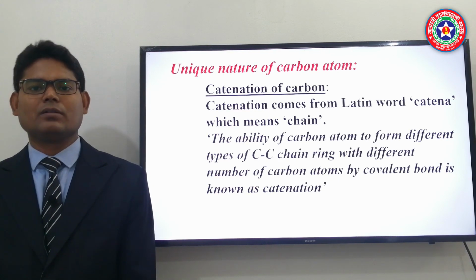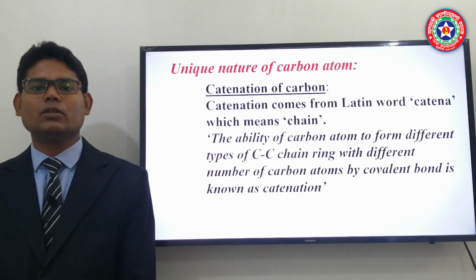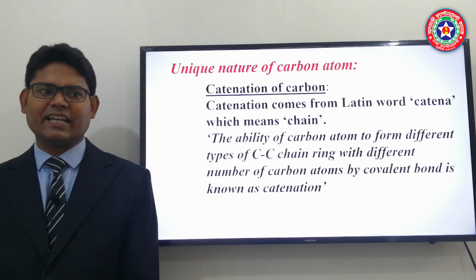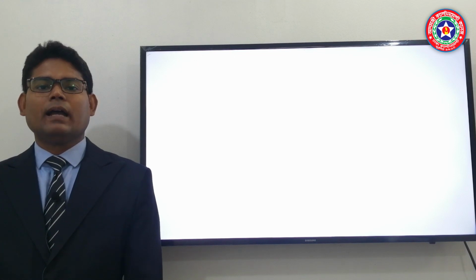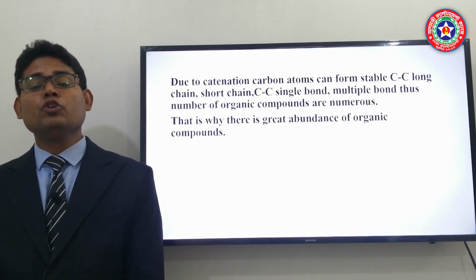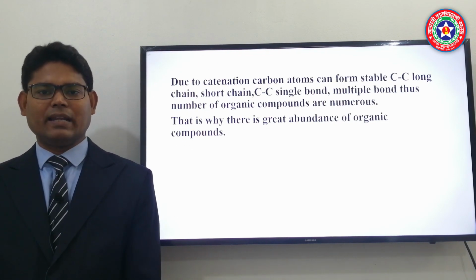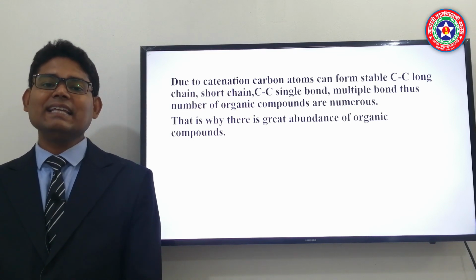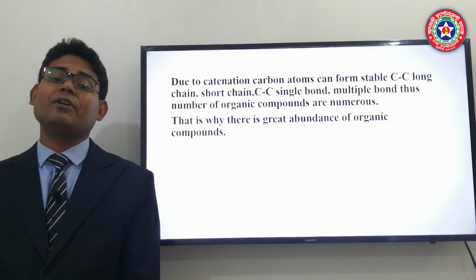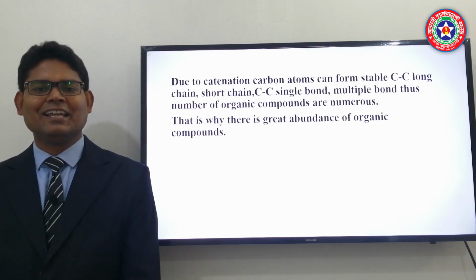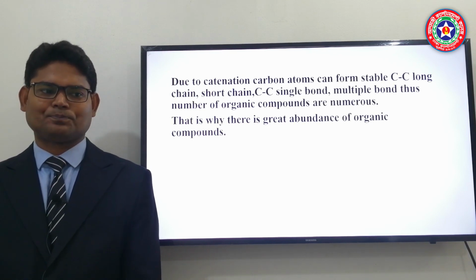can form single bond, double bond, short chain, open chain, long chain, and due to that it has a numerous number of organic compounds. This characteristic of carbon atom to form different types of carbon chain is known as catenation.